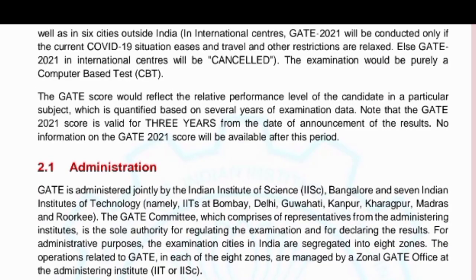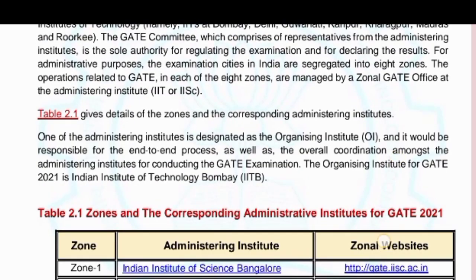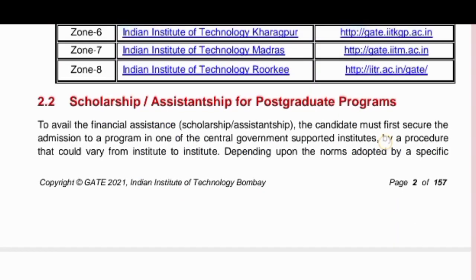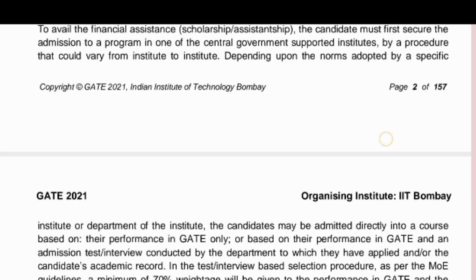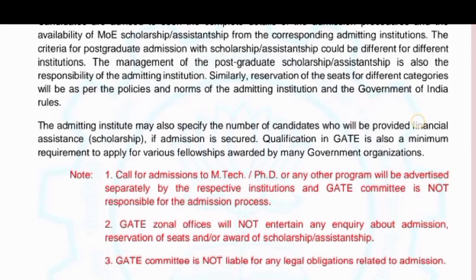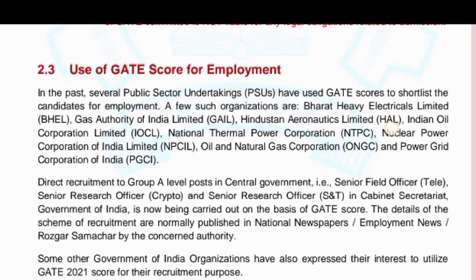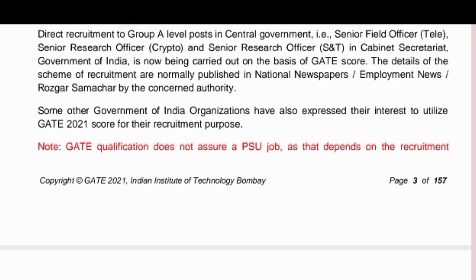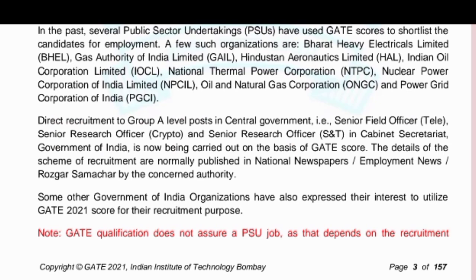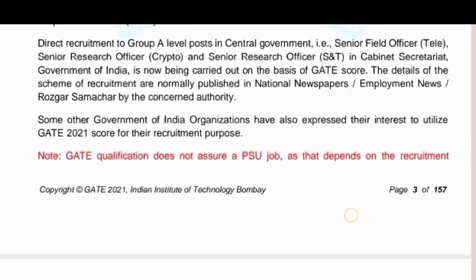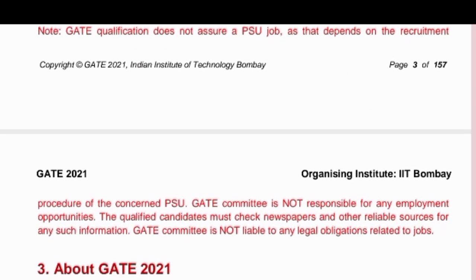I'm thinking I am talking a lot, but I have given enough information for you. The application fee, from last year, was 700 for SC/ST candidates and for OBC women candidates, and for other candidates, OC and OBC, it was around 1500 last year. And this scorecard will be valid for PSUs, for higher studies and many more, which are applicable for that particular examination. Some of the private companies also consider the GATE marks.